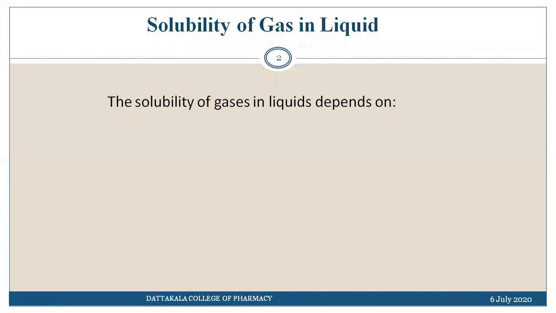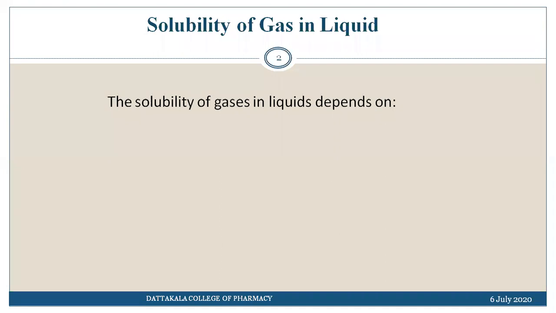But this is possible, and it is one of the solutions where the gas acts as a solute, water, that is the liquid, acts as a solvent, and these gases homogeneously get dissolved into the liquid, that is into the water, and they form the solution.